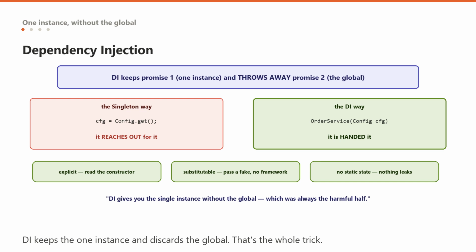This is why you almost never see a hand-rolled singleton in a modern Spring or .NET code base. The container does it, and it does it without the global. And that is a sentence to say out loud in an interview. Dependency injection gives you the single instance without the global access point, which was always the harmful half.